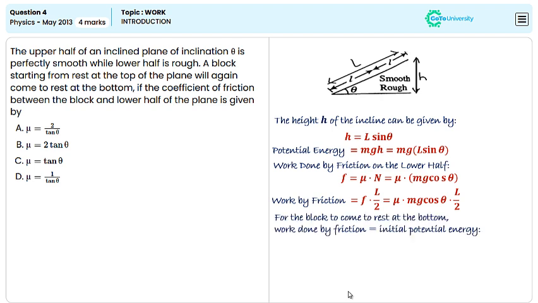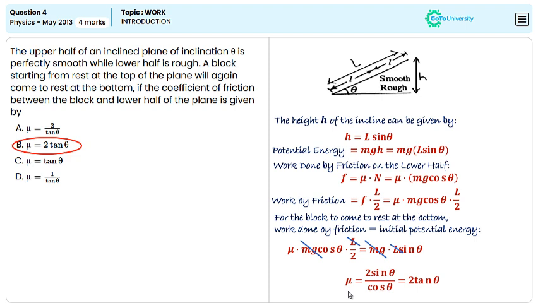Setting up the equation for the block to come to rest at the bottom, the work done by friction on the lower half must be equal to the initial potential energy. Hence, upon substituting, we get mu mg cos theta L by 2 is equal to mg L sin theta. On simplifying, mg cancels out, and L and L cancel out. Hence, we get mu cos theta is equal to 2 sin theta. Solving for mu, we get 2 sin theta by cos theta, which is 2 tan theta. Hence, the right option is option B, mu is equal to 2 tan theta.